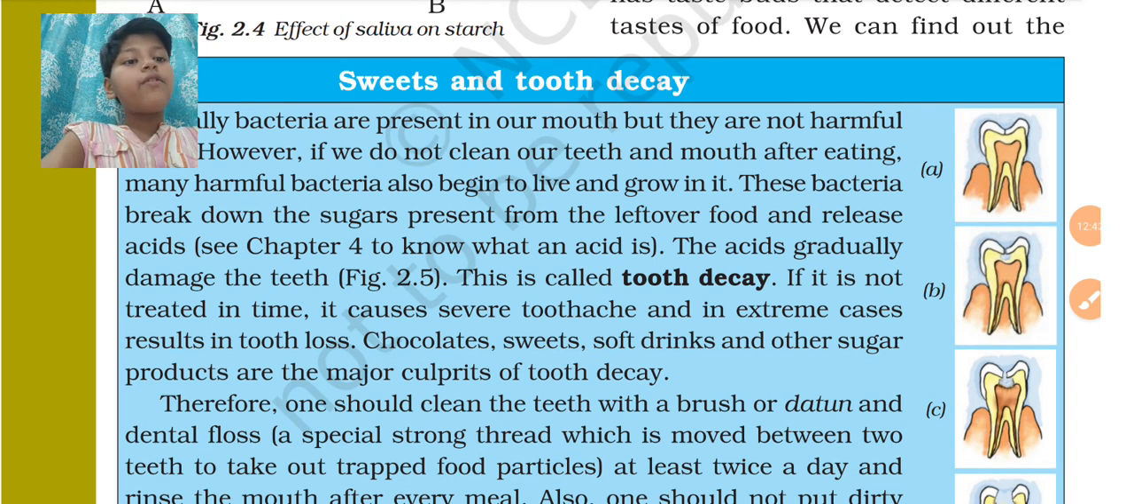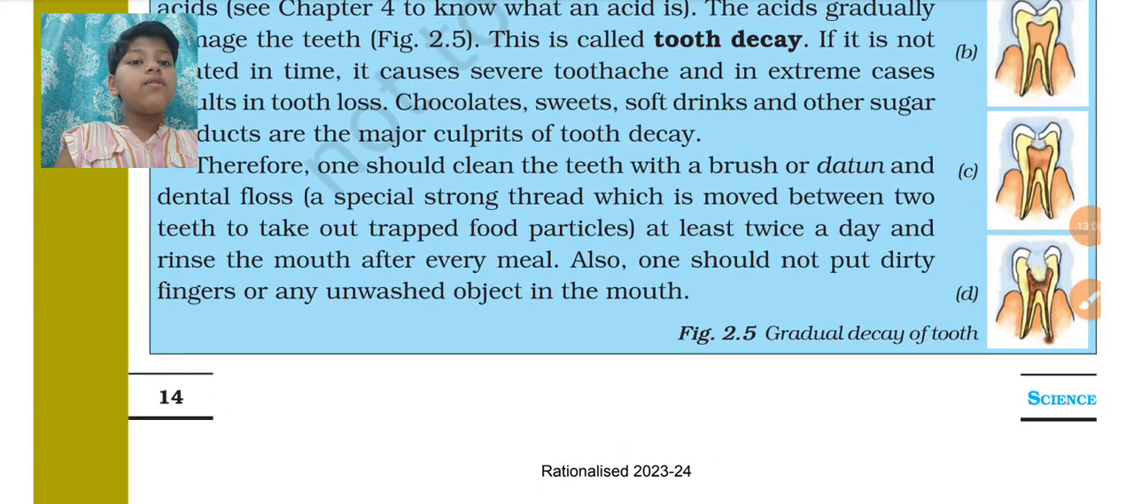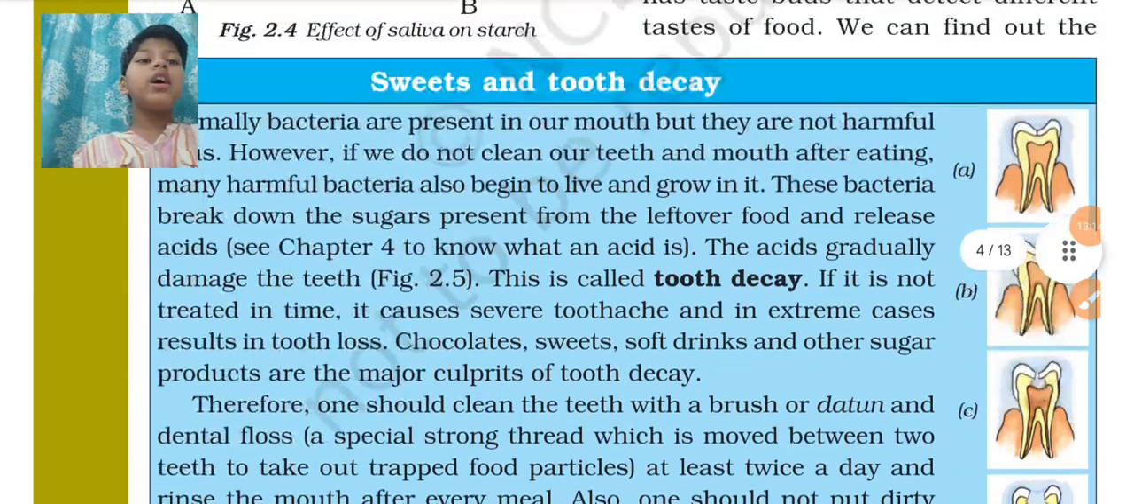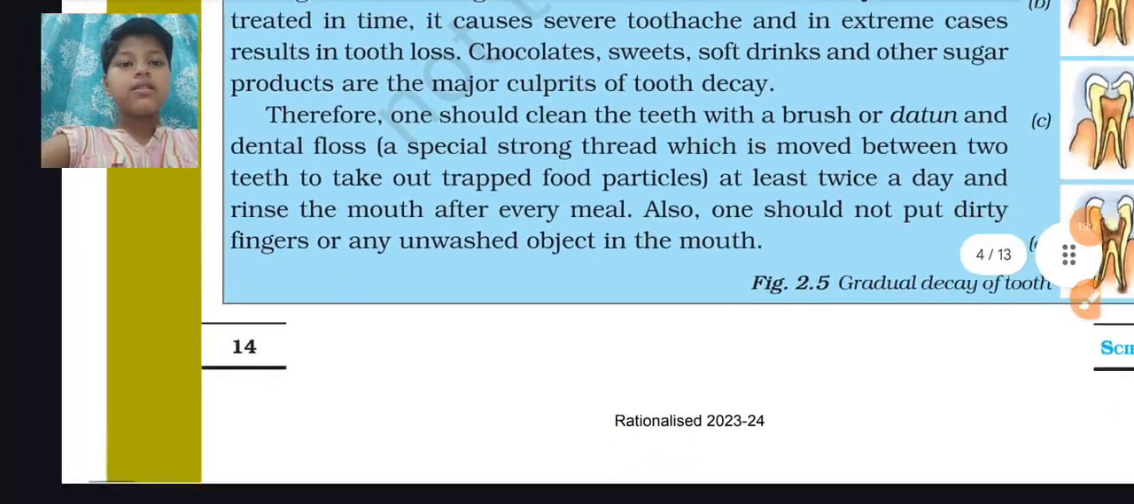Chocolates, sweets, soft drinks and other sugar products are major culprits of tooth decay. Therefore, one should clean the teeth with a brush or datun or with a dental floss, a special strong thread which is moved between two teeth to take out the trapped food particles. Clean at least twice a day, and we should not put unwashed fingers in our mouth. So here we learned about sweets and tooth decay and how acids damage our teeth. Now let us see what's next.